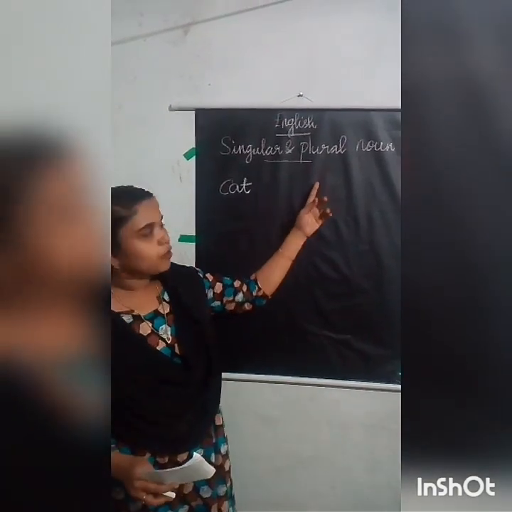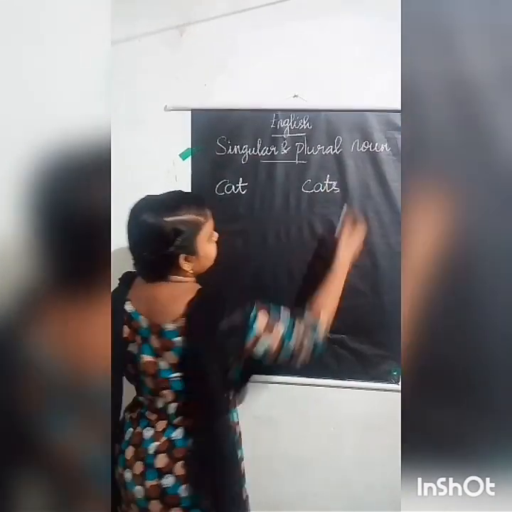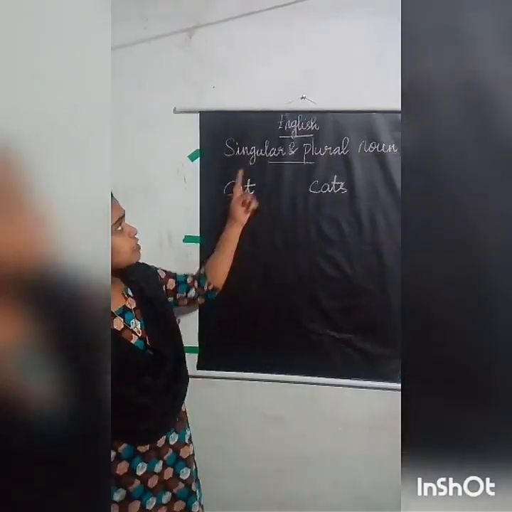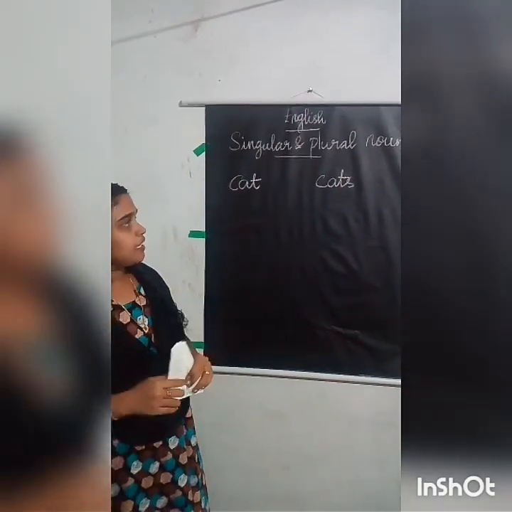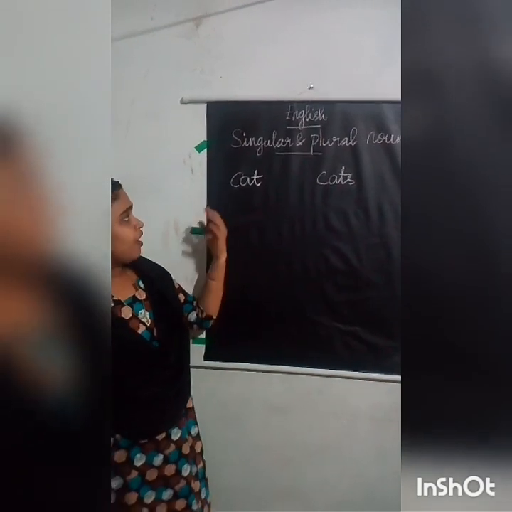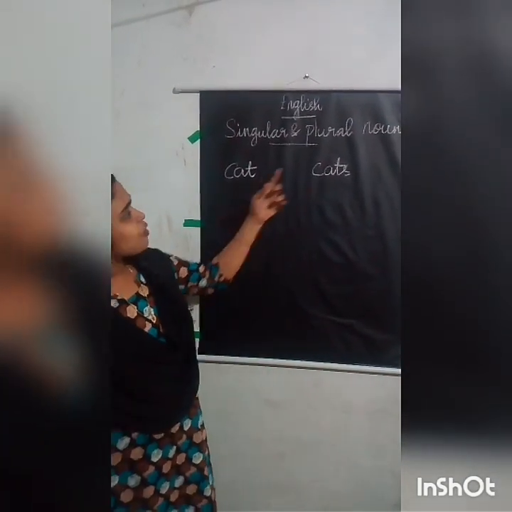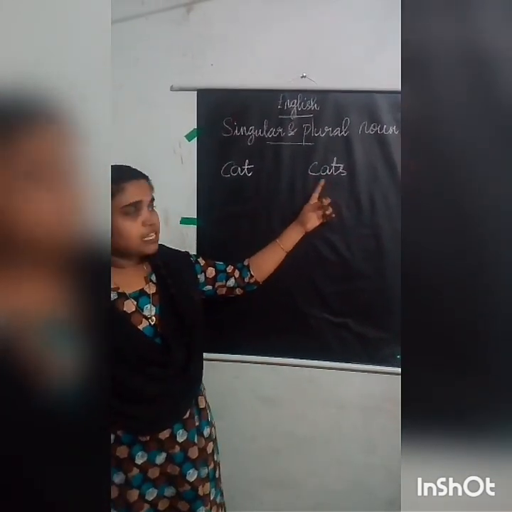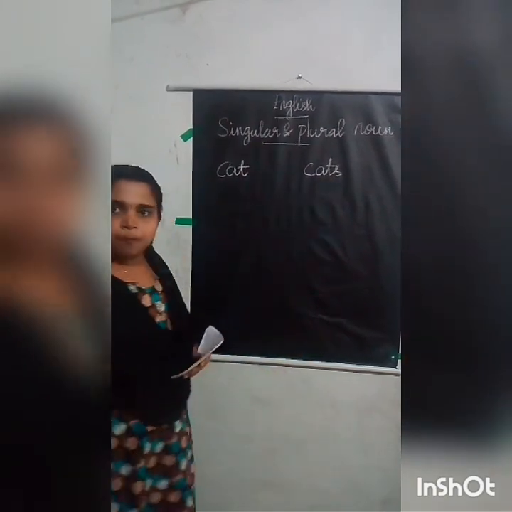And an example for plural is cats, C-A-T-S. Cats means there are more than one cat. So singular means only one noun. For example, it can be a place or a name of an animal or people or anyone. And plural means more than one. So here cats means more than one cat, so here cats is a plural.